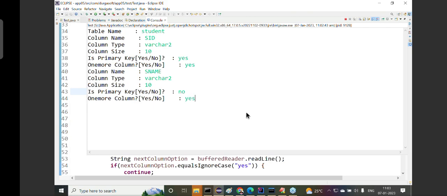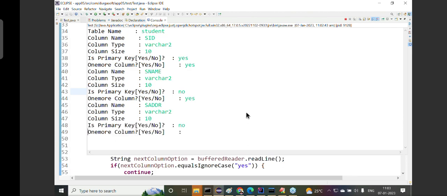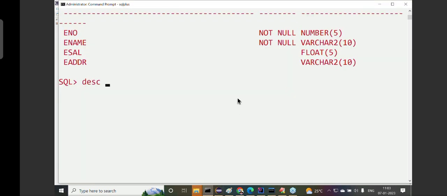One more column, yes or no? Yes, sir. What is the column name? SADDR, student address. Column type is again varchar2. Column size is 10. Is it primary key? No. One more column? No. Click on the enter button. Now what are we getting? Table student created successfully.